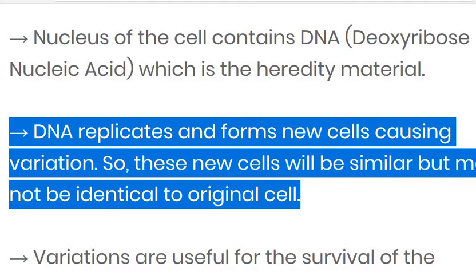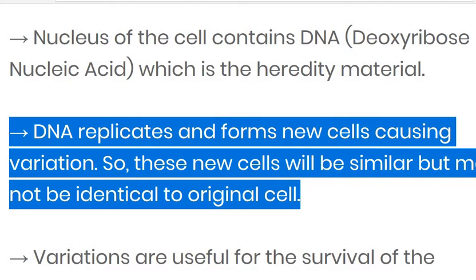So the chances of character variation are more than in asexual reproduction. And how is this variation occurring? Due to the fusion of the male and the female gamete.